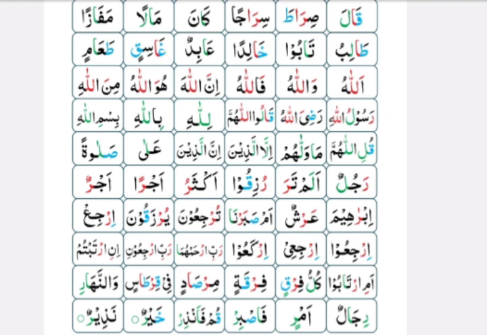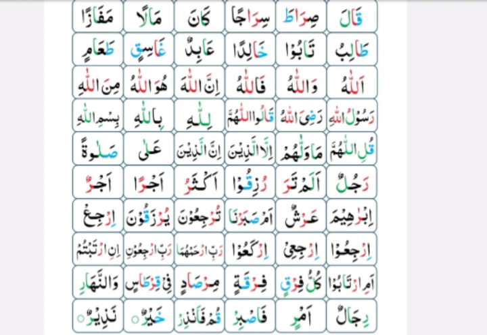Now, look at the last box in line 7. The word is Irji'. In this box, you can see Ra Sakin, and before Ra Sakin, a temporary Zair is coming. How do you know that this is a temporary Zair? When you read the Holy Quran, there will be no Zair below Alif. So you have to put Zair below Alif, and you have to read this word as Irji'. So you have to read Ra Sakin with thick tone, because this Zair is a temporary Zair.